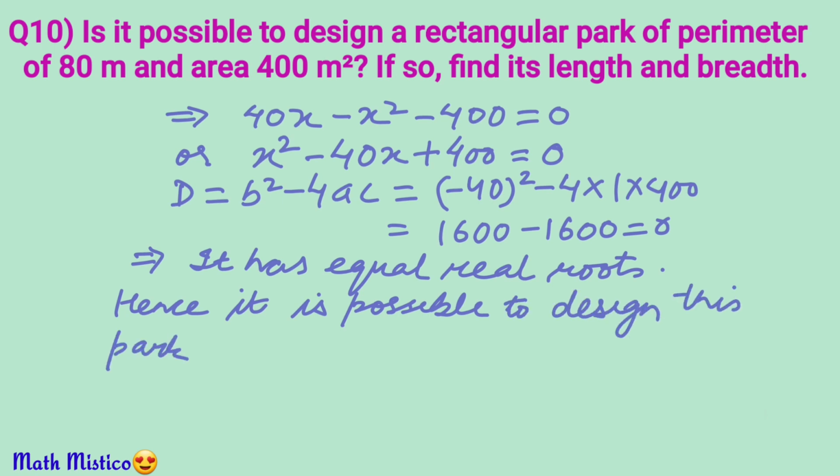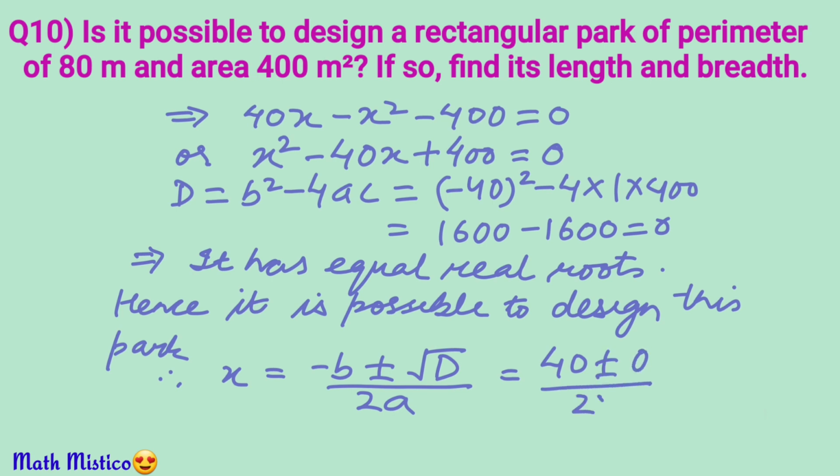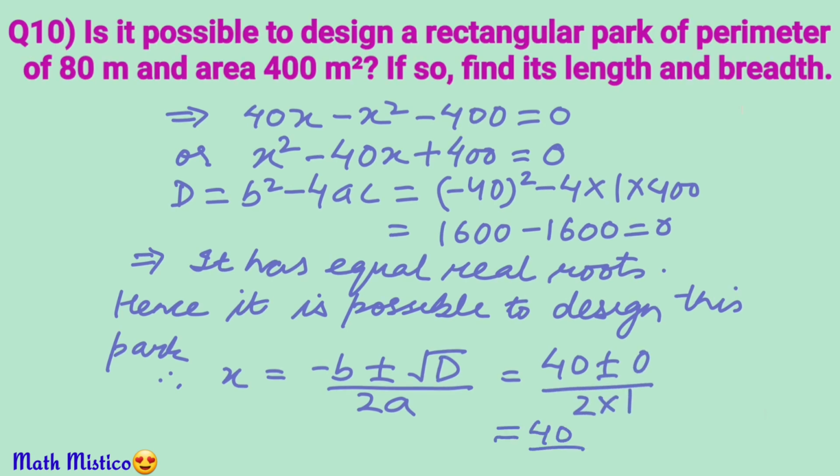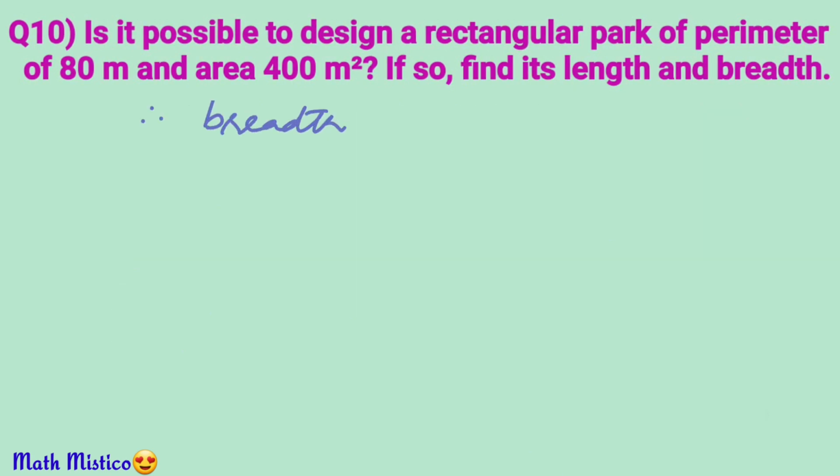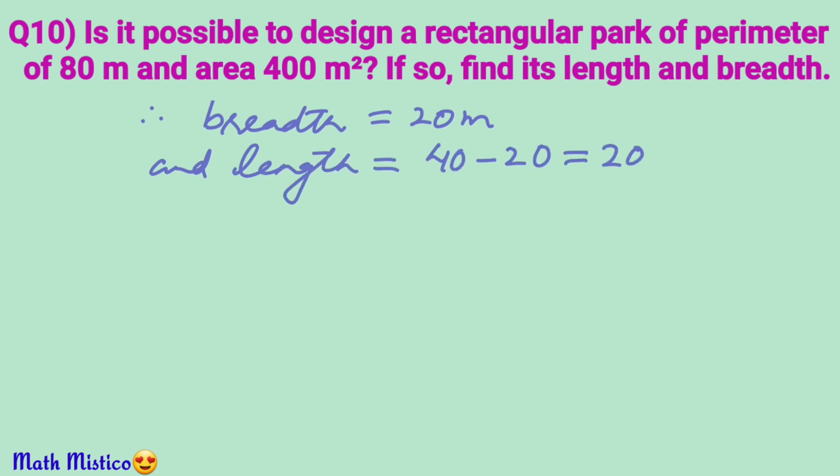We can find its dimension using the quadratic formula, according to which x is equal to 40 plus minus 0 upon 2, or 40 upon 2, that is 20. So the breadth of the park will be 20 meters. And length will be 40 minus 20, which is again 20 meters.